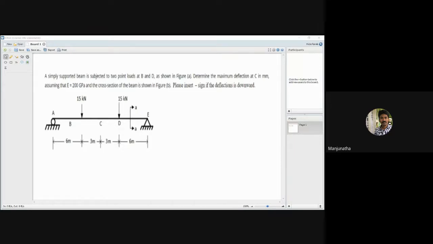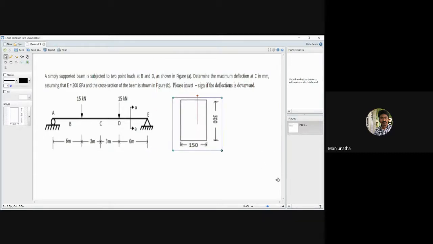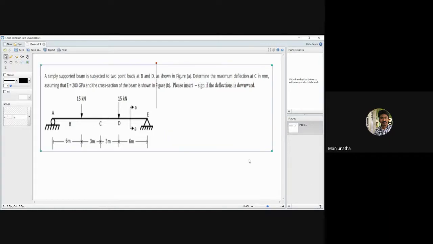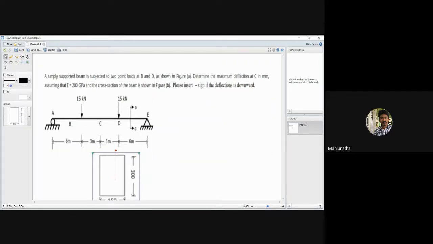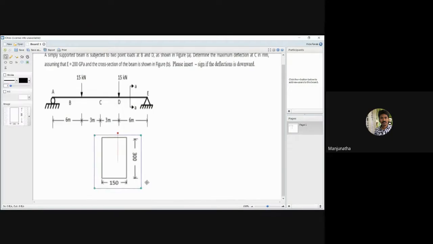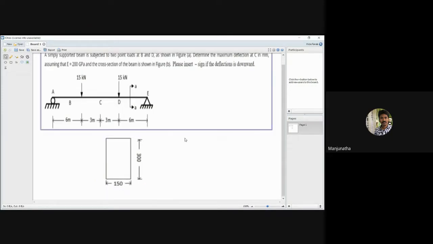Okay, just hold on, I'll share another detail, that is the diagram details. When you view it from the side end, this is how its cross section looks.